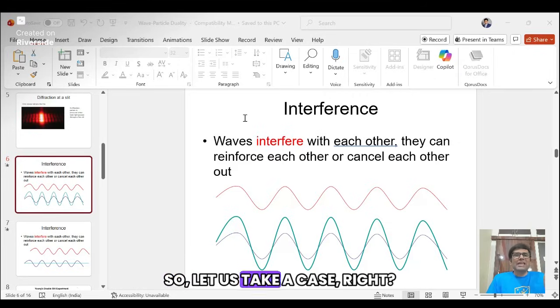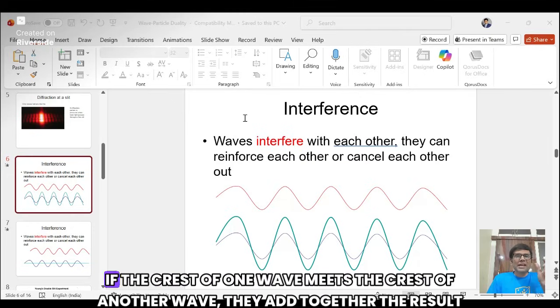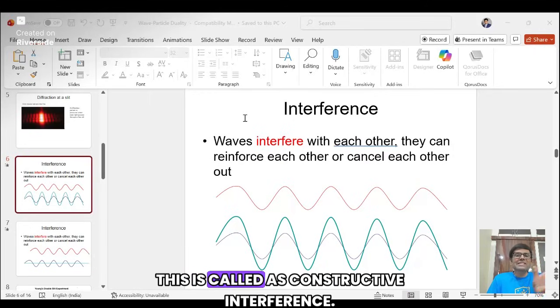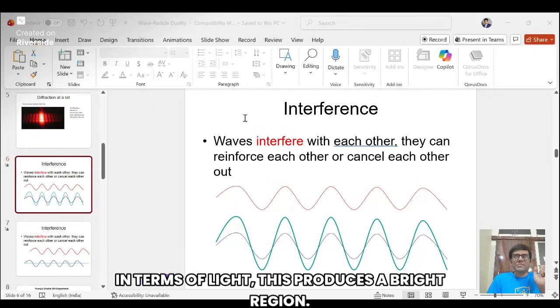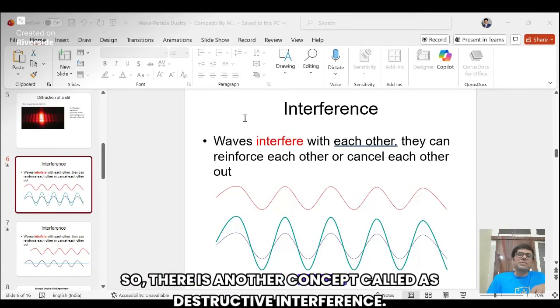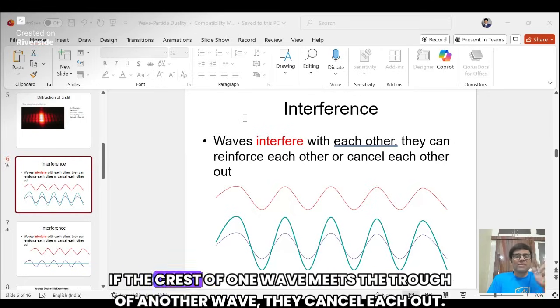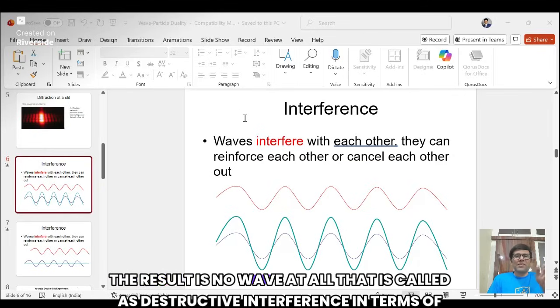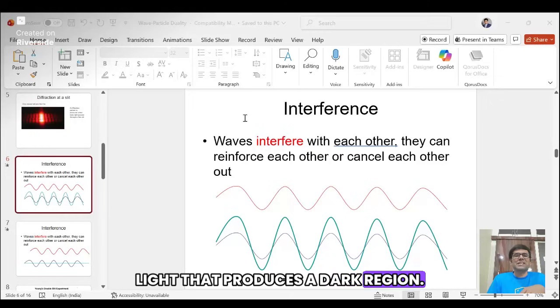So let us take a case, right? If the crest of one wave meets the crest of another wave, they add together, and the result is a bigger wave. This is called constructive interference. In terms of light, this produces a bright region. There is another concept called destructive interference. That is the opposite situation. If the crest of one wave meets the trough of another wave, they cancel each other out. The result is no wave at all. That is called destructive interference. In terms of light, that produces a dark region.